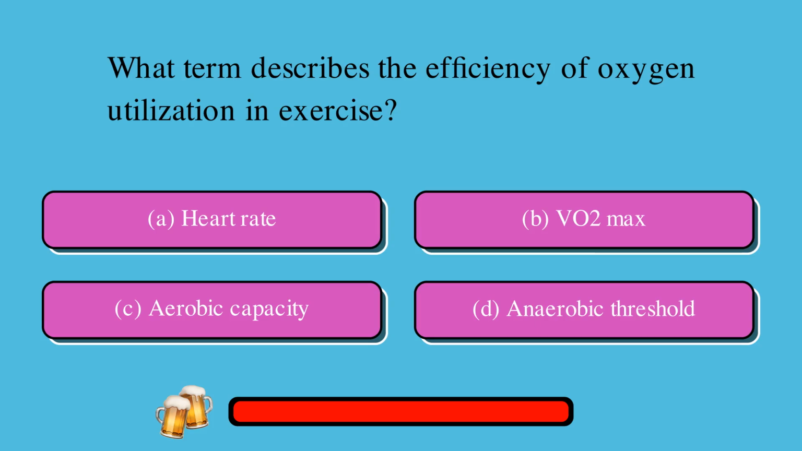What term describes the efficiency of oxygen utilization in exercise? A. Heart rate, or B. VO2 max, or C. Aerobic capacity, or D. Anaerobic threshold. The correct answer is C. Aerobic capacity.